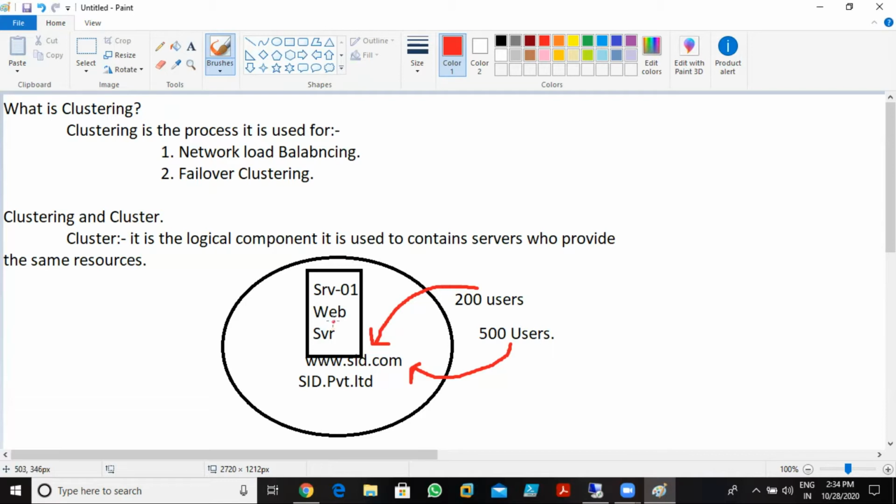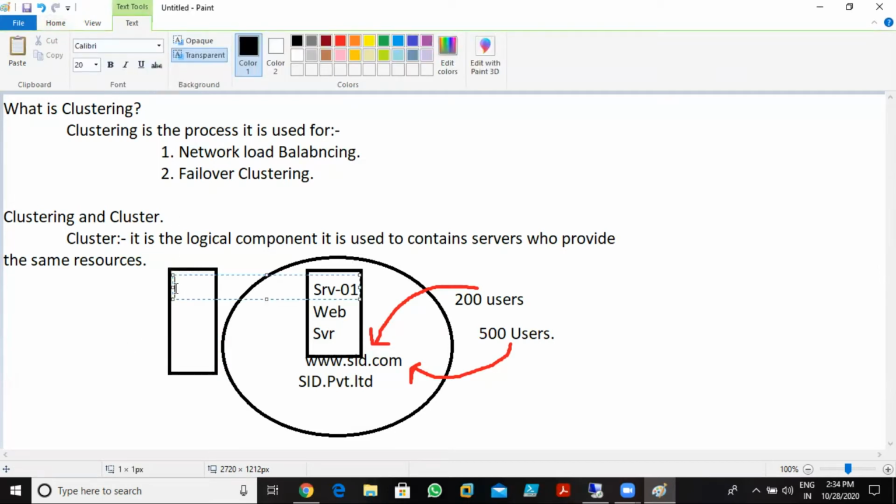So what can we do? We can create multiple servers. Imagine I create another web server. This is my second web server, server 2, also known as web server 2.